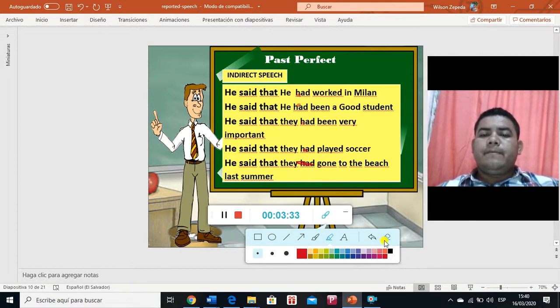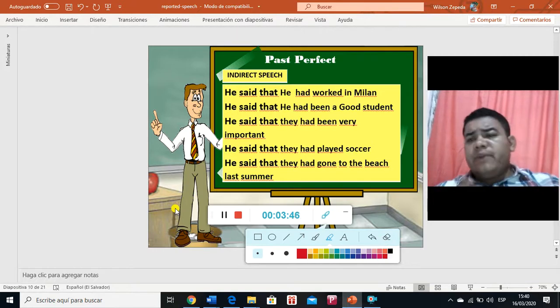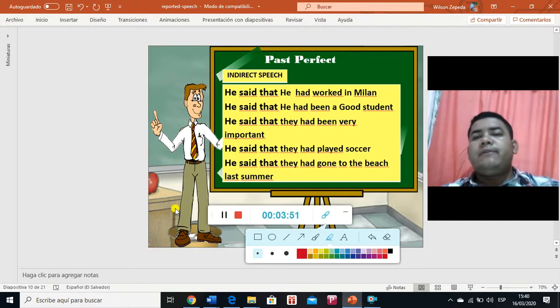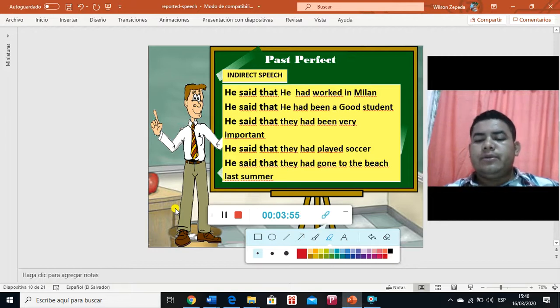So basically, when the sentences are in simple past, they go to past perfect using the auxiliary had, and the verb is going to be in past participle. For example, the verb forget: forget in simple present, forgot in simple past, and forgotten in past participle. And this is what we are going to use, right?